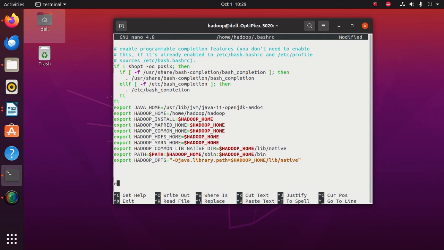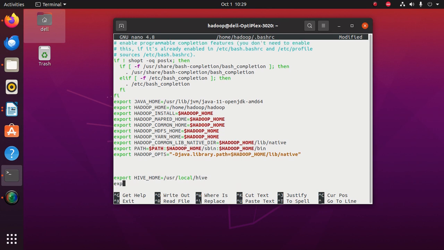To do that, type export HIVE_HOME equal to /usr/local/hive. This is the location where we moved our Hive folder. So we are giving the location for Hive. Press enter.